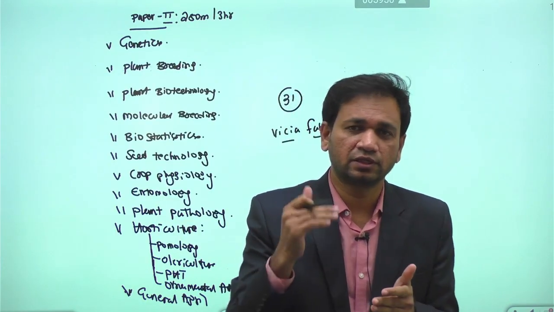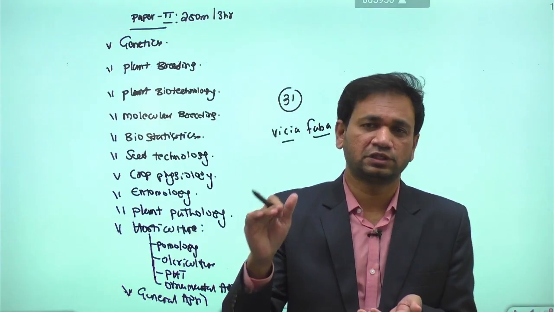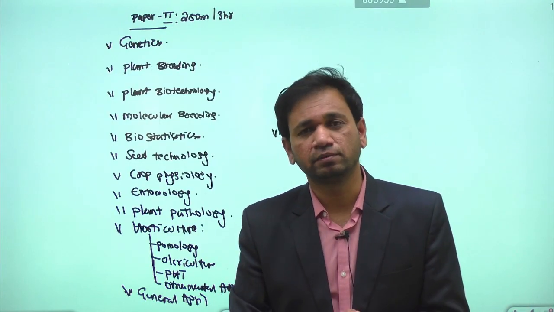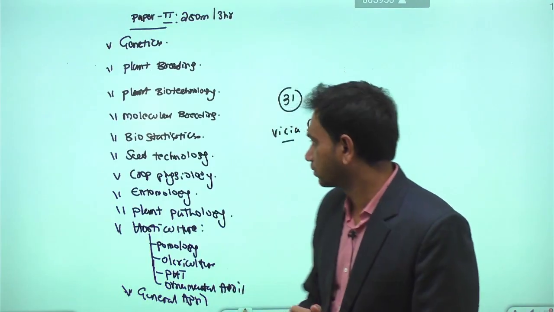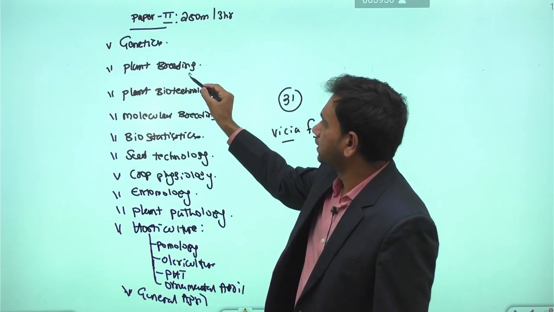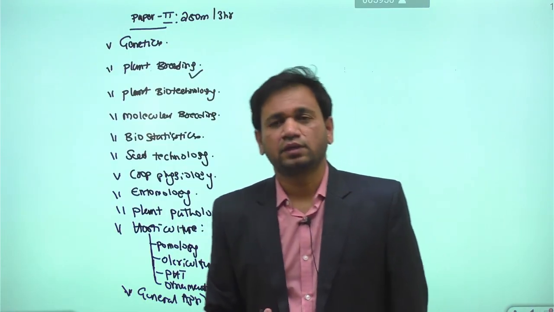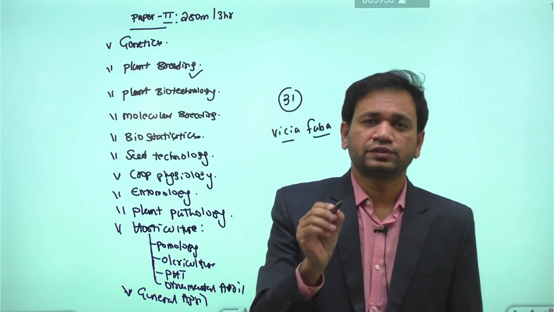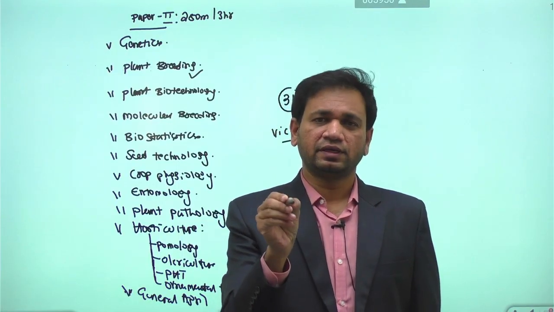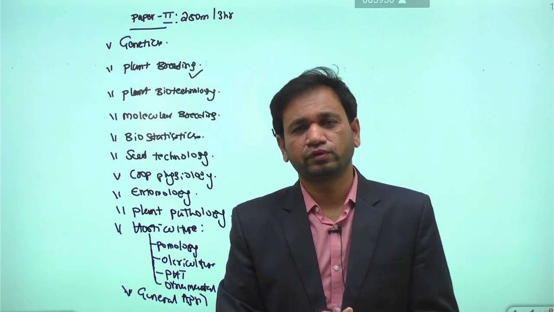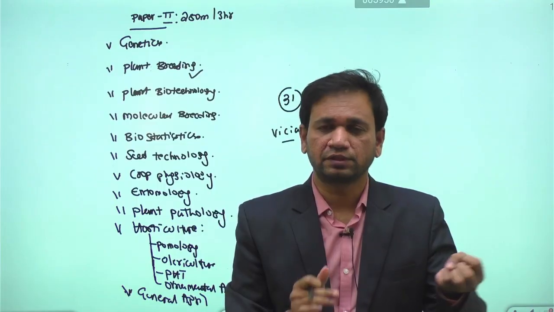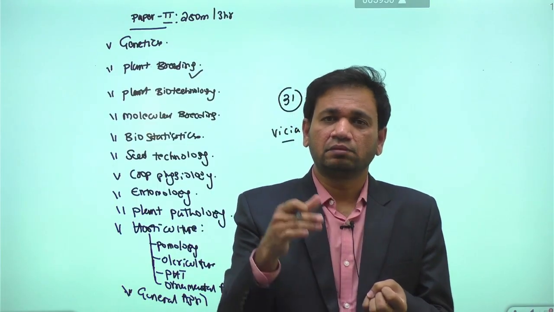According to such aberrations, especially in agriculture, we have made some improved varieties. Then apart from that, we have the syllabus topic called plant breeding. The basic objective of plant breeding is to produce improved characters over the existing variety. In order to make improved varieties, we use different kinds of breeding methods. Some are conventional breeding methods, some are modern breeding methods, some are molecular breeding methods.